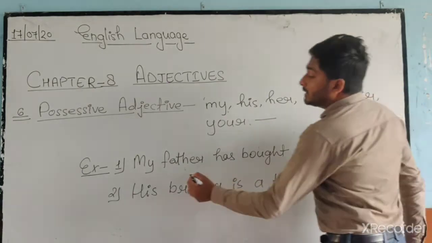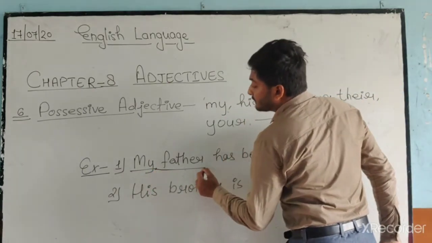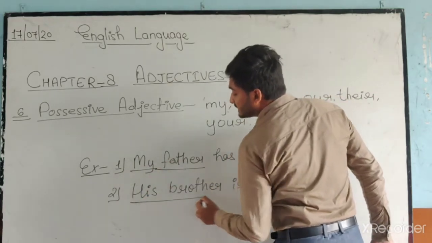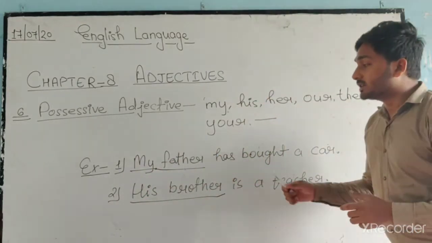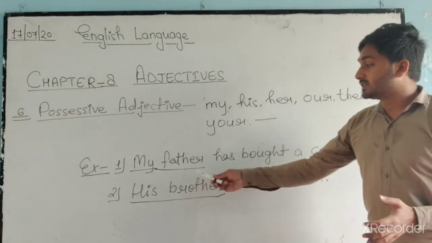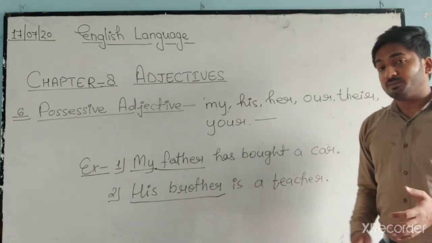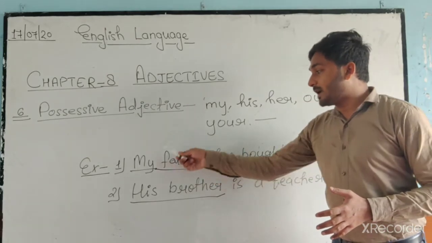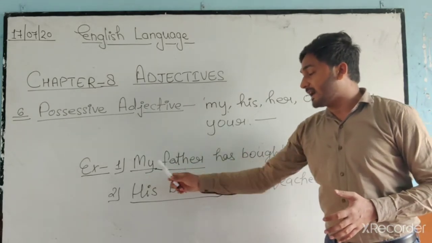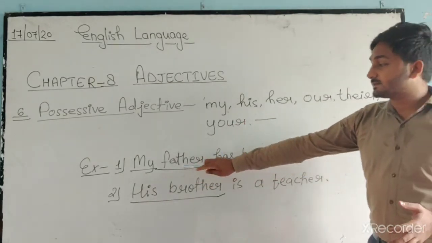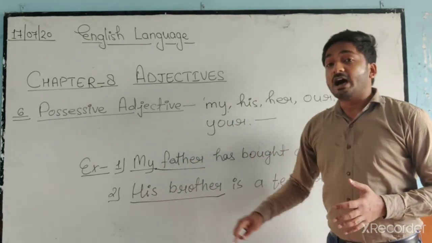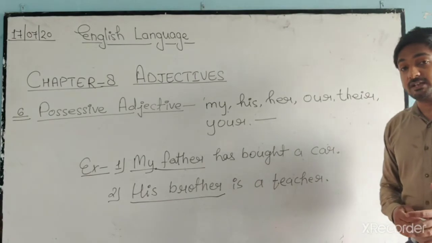So here my is showing possession of father and his for brother. That means his and my are the words which are showing possession to the nouns father and brother, to show that about whom we are talking is my father and about whom we are talking is his brother. So this my and this his are possessive adjectives.